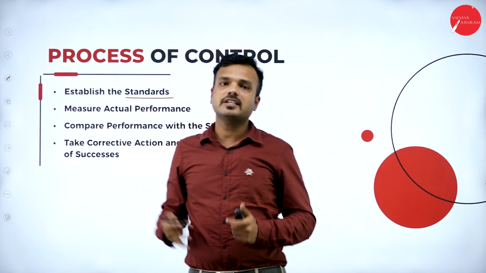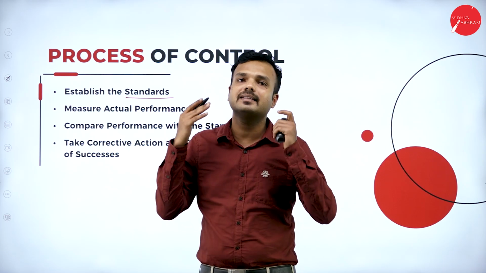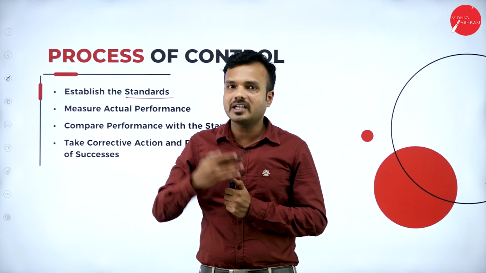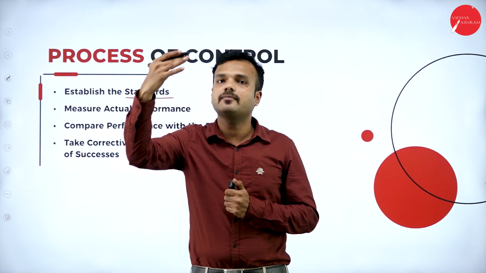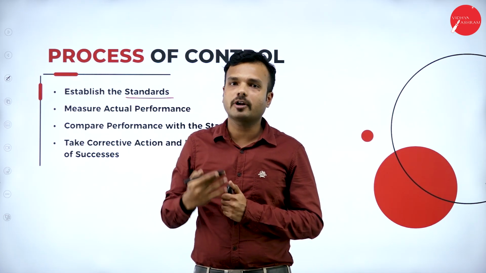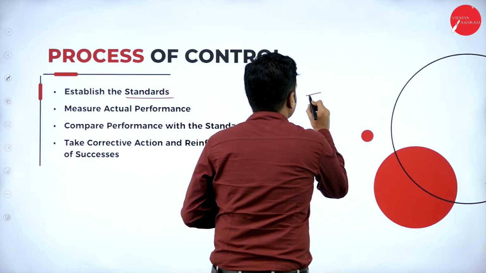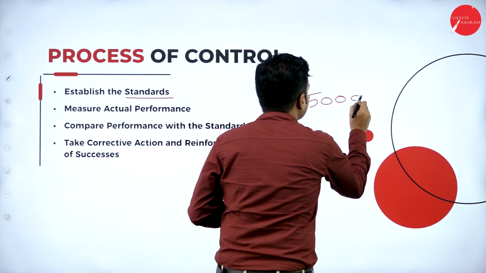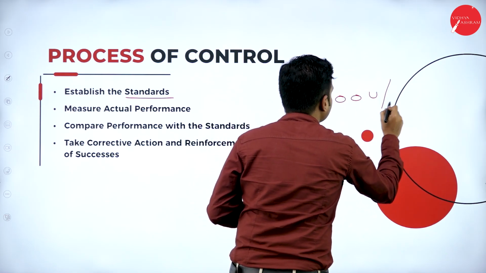So here in the first step, we are going to establish a standard in the planning process. Whatever things we are supposed to do in future, we plan in advance. Say, for example, it is the obligation of our organization to sell 5,000 units of goods a day.